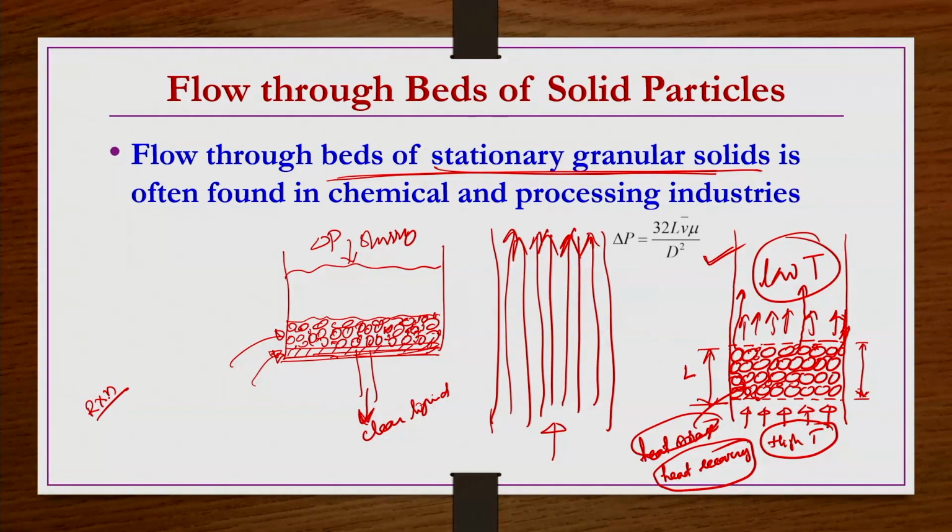Okay. And there are only a few reactions or few examples I have shown here. We have seen there is a kind of reaction taking place, there may be heat transfer, heat recovery, there may be sometimes some kind of mass transfer also taking place, right. So, all these three may be taking place individually, or they may be taking place together along with the momentum transfer. So, whether the reaction is taking place, heat transfer is taking place, or mass transfer is also taking place, it is in addition to the momentum transfer.